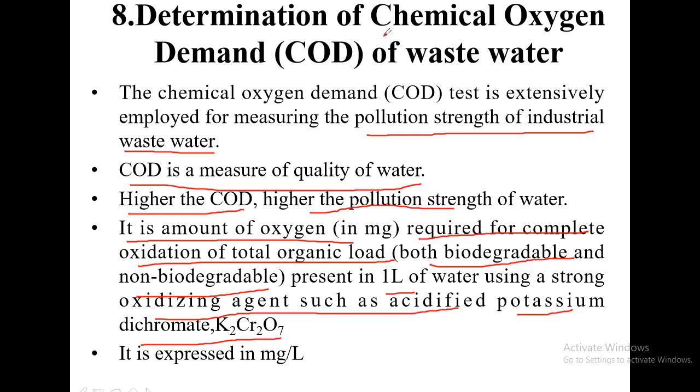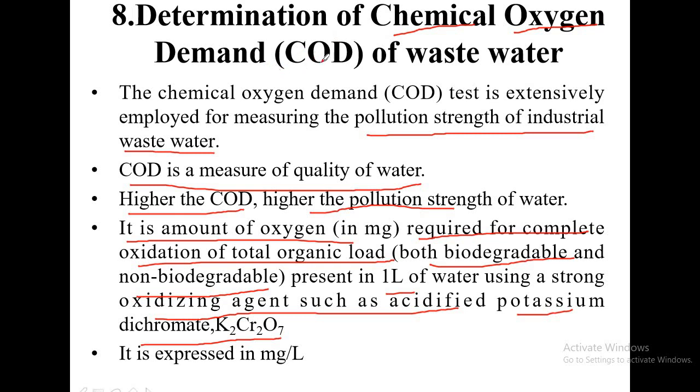Therefore the name, chemical. Chemical means with the help of a chemical we are producing oxygen, and that oxygen is utilized for the oxidation of the waste present in the 1 liter of water.